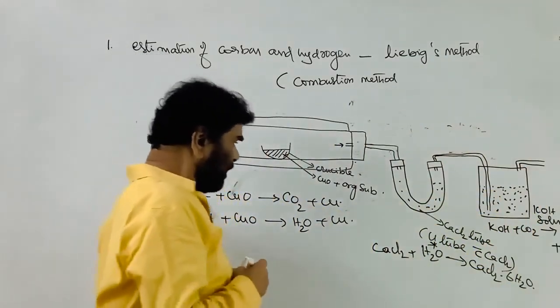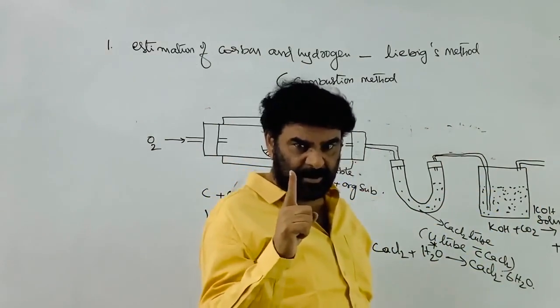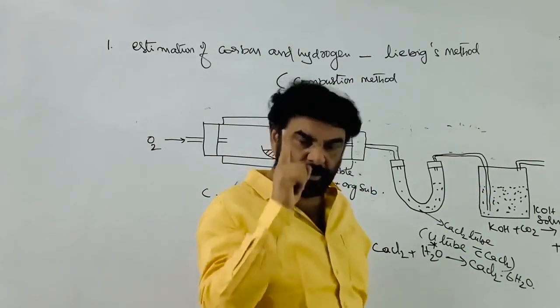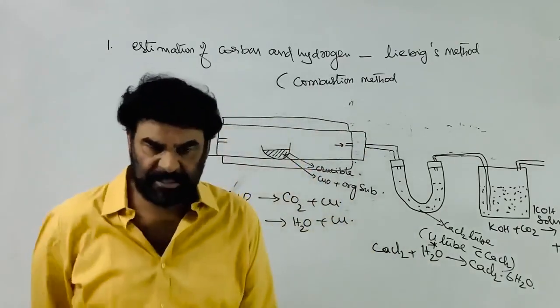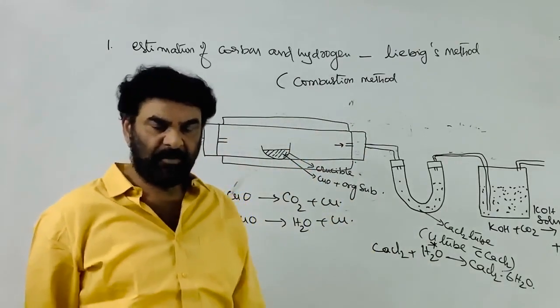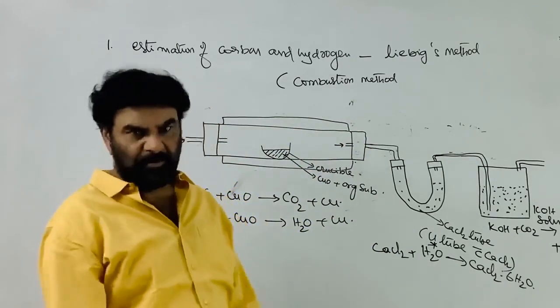So you must know that before carrying out this experiment, you should know the weight of the organic compound taken first, whether it is 1 gram, 0.5 gram, 0.2 grams or 1.5 grams.